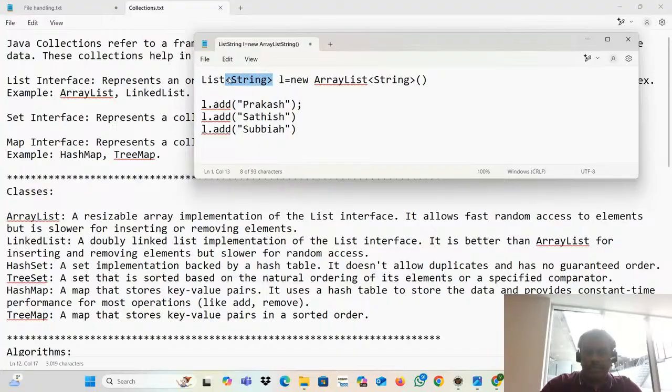What is this actually? String, it's the bracket, right? They are calling it a generic. What is a generic actually? Generic is one concept. In Java 5 onwards, they introduced this concept. What is the use of this one?